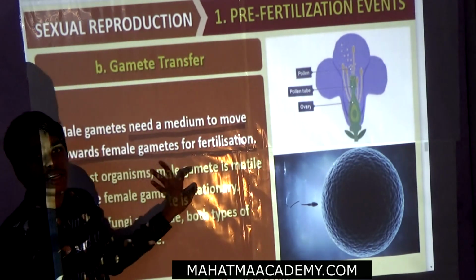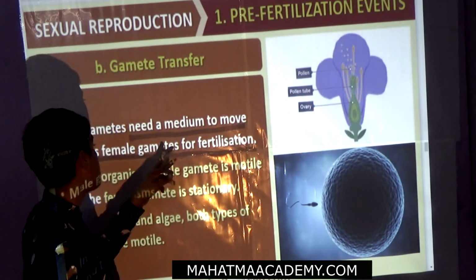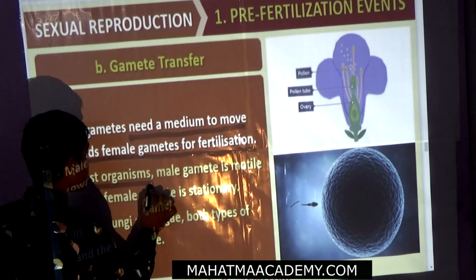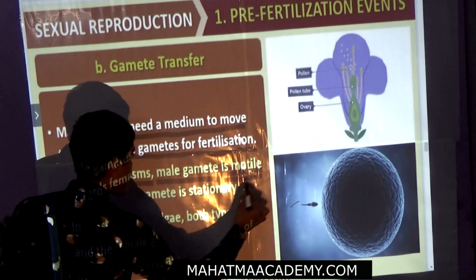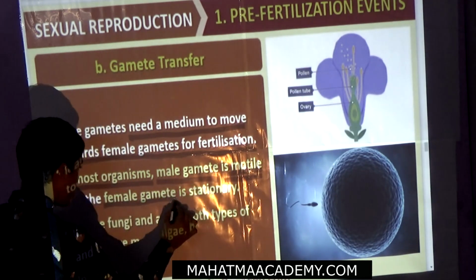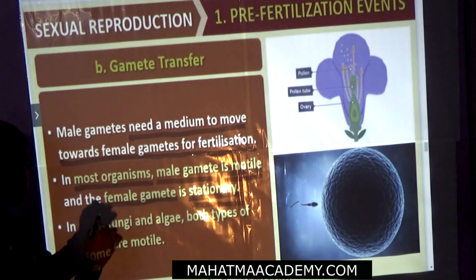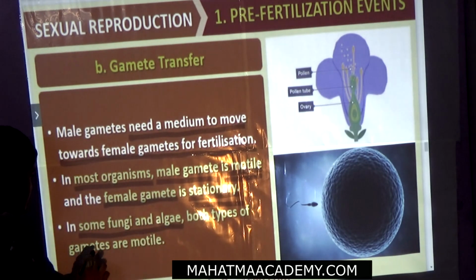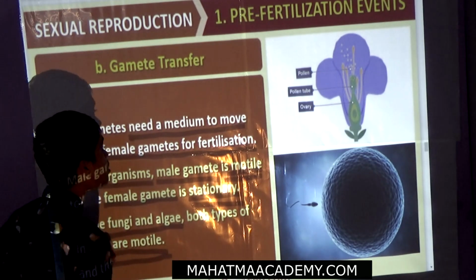So for fertilization, a male gamete requires a medium to reach the female gamete. In most organisms, the male gamete is motile and the female gamete is non-motile, which is stationary. In some algae and fungi, both gametes are motile.